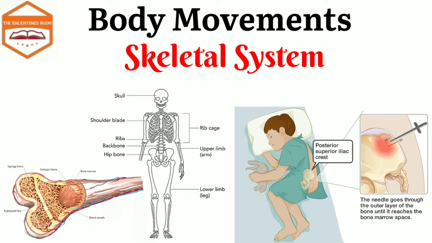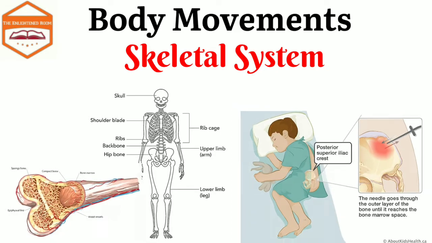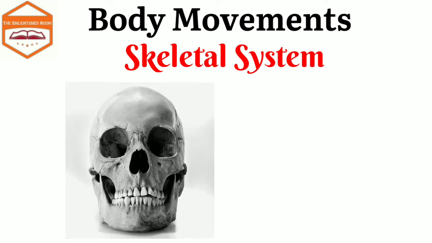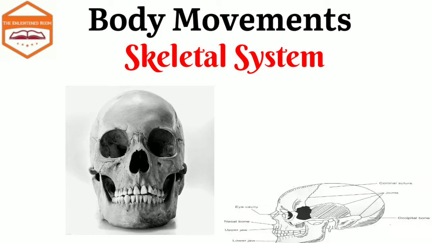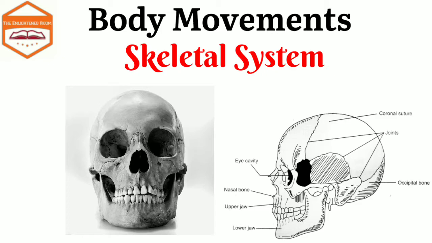Now let's discuss the various parts of a skeleton. First of all, we will discuss the skull. Our skull is a bony structure on the head. It is made of 22 bones, and out of these, 8 flat bones form the brain box, which is also known as cranium, and enclose and protect our brain, while the remaining 14 bones form the shape of the face.